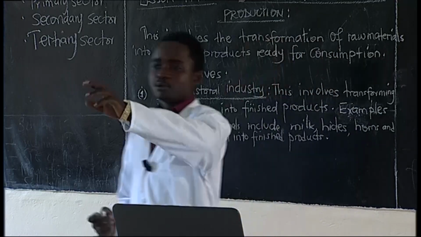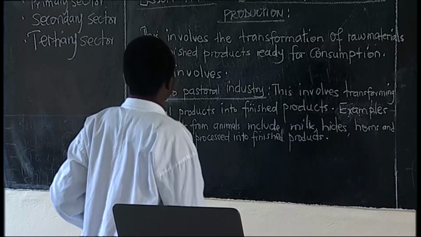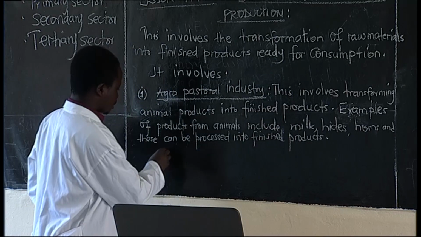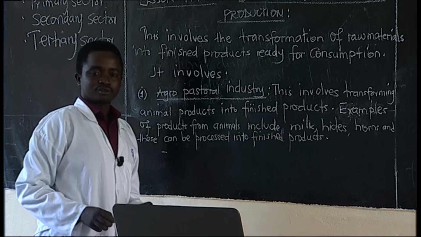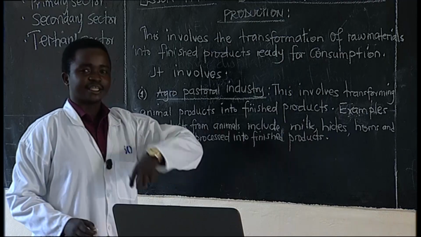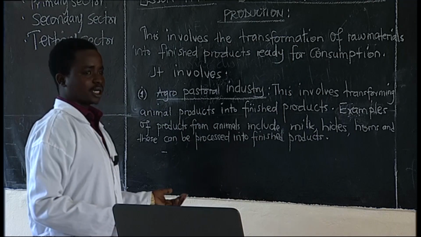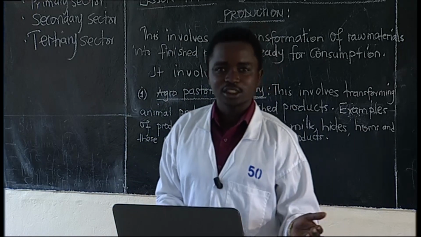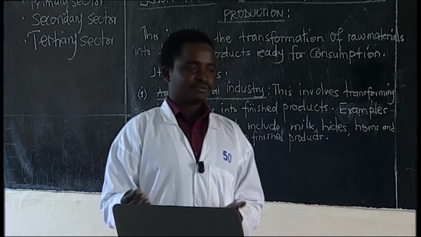And we have examples of agro-pastoral industries in Rwanda. We have Inyanja industry, which transforms milk into finished products like yogurt. We have Nyirangarama industry. It also transforms some milk products into yogurts, into some finished products.